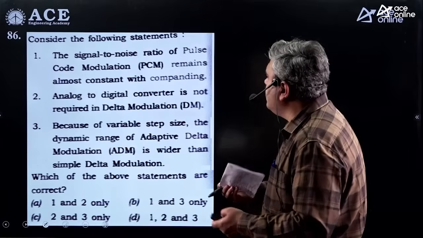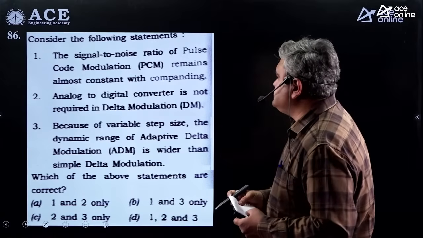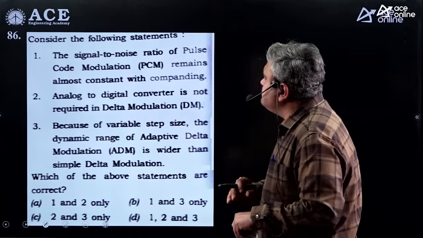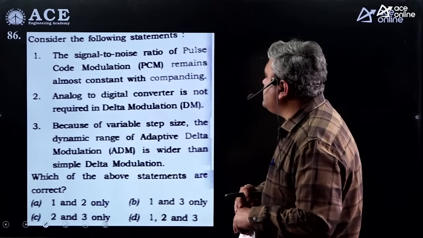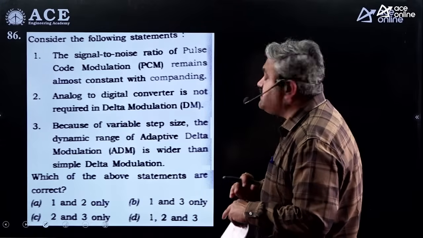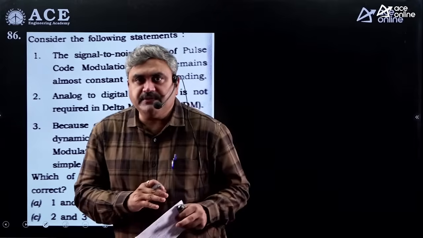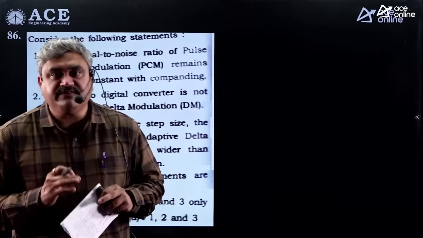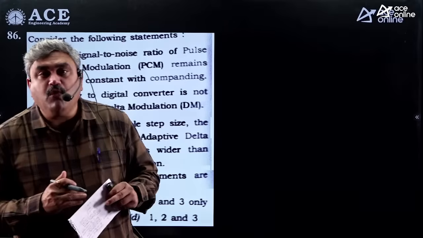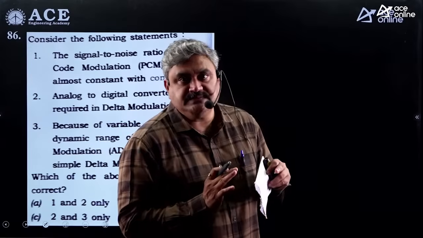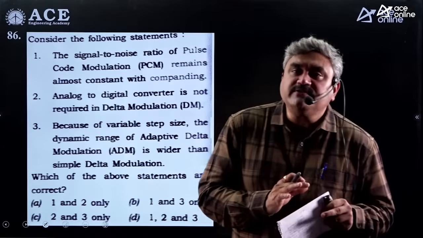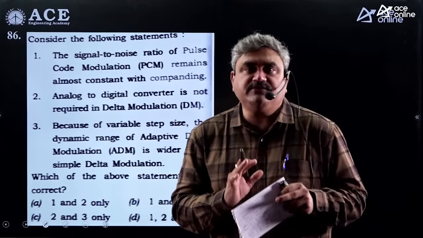Next, consider the following statements. So these are the statements. Signal to noise ratio of a pulse code modulation remains almost constant with compounding. What is the meaning of compounding? It is compression at the transmitter side and expansion at the receiver side. This you will use when you go for non-uniform quantization techniques. Basically these non-uniform quantization techniques are used for the normalization process.